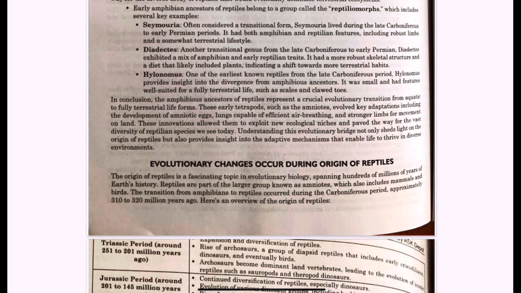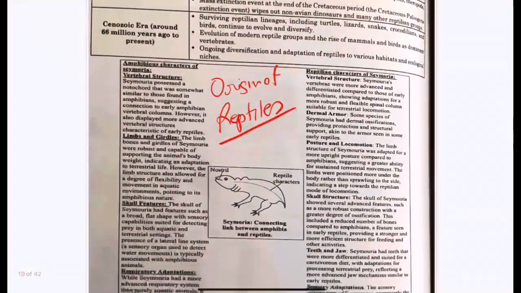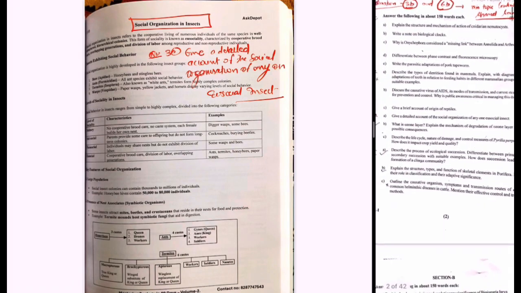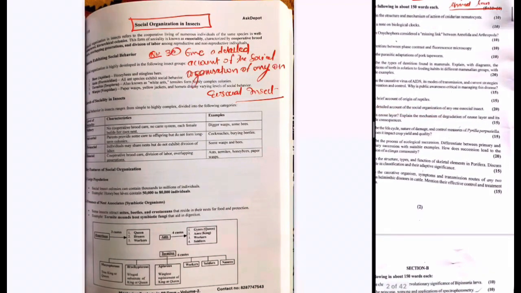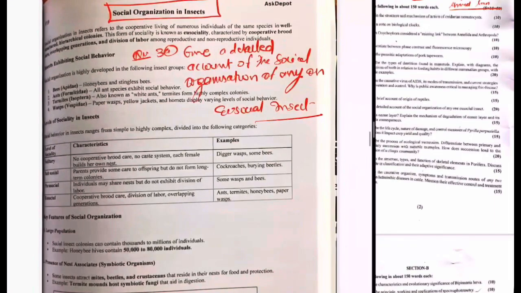So you will do it on the basis of the knowledge you get from the book. What about the next question, that is about the social organization in insects? The question is: write a detailed account of the social organization of any social insects. I explained it earlier, how you are going to approach this question.